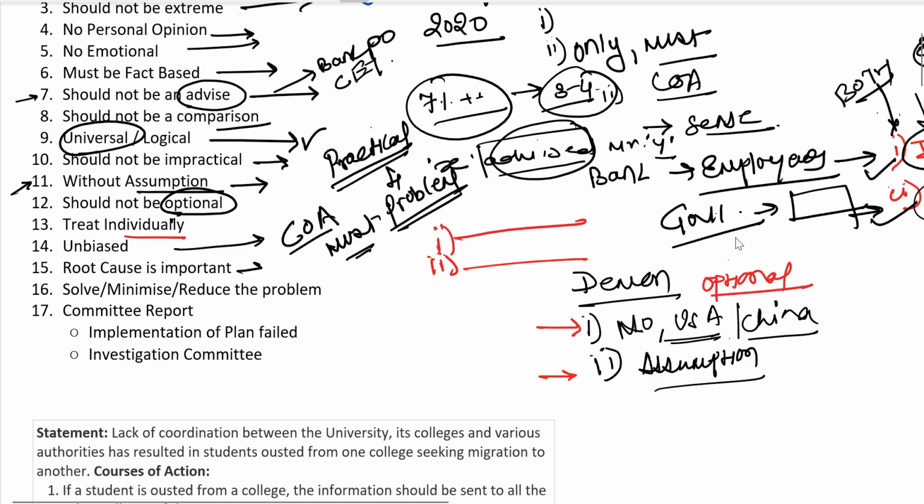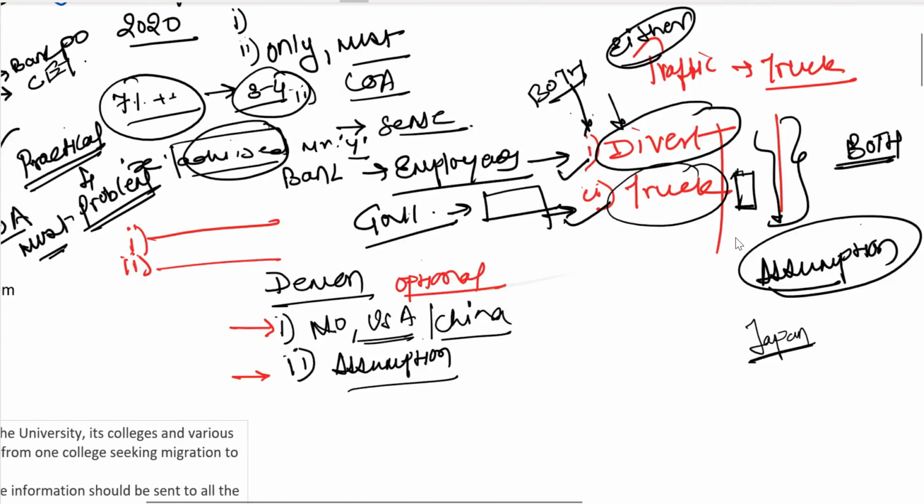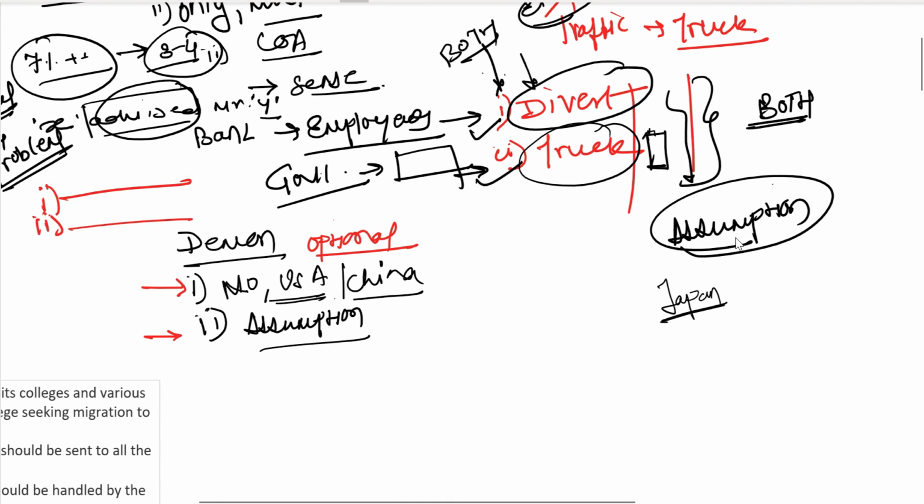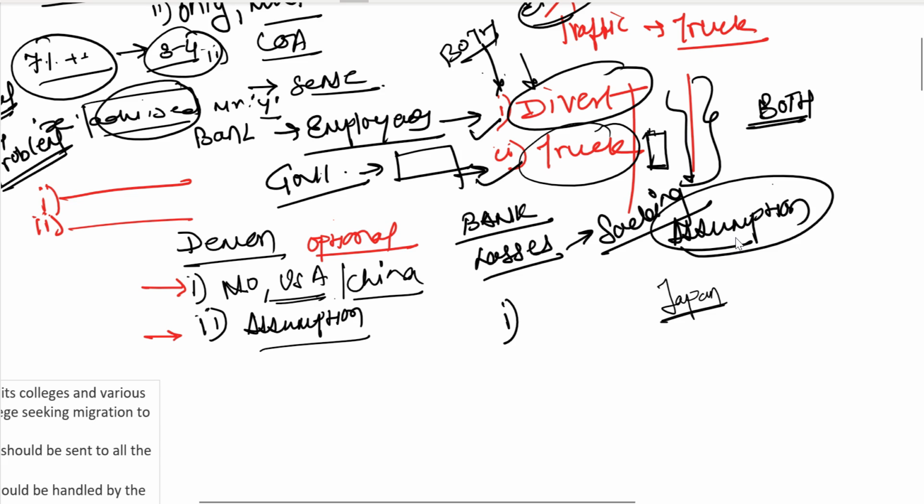Then comes the root cause. This is again the most important point. This is again something that people, rather students, get confused a lot of the time. Let me cite an example out here. Say there is this bank, and the bank is running into losses, because of which they are sacking their employees. They are reducing the number of employees. Now you have option number 1, which says sack your employees, but you should give them a benefit, say 1 month's salary or something like that. Number 2, try to give them the IJP, which is, say, internal job posting.